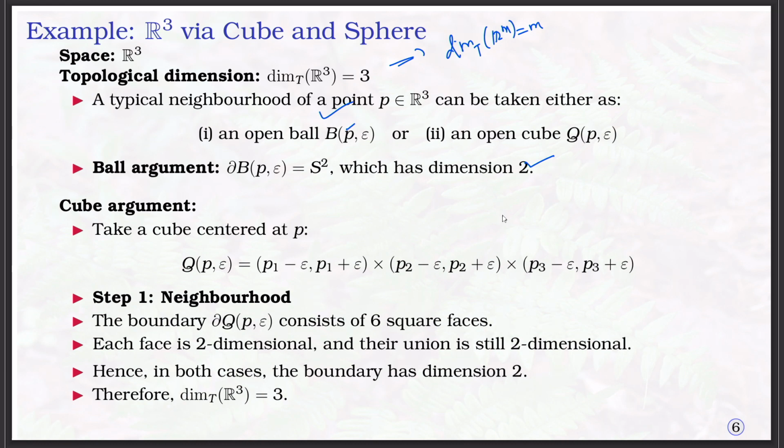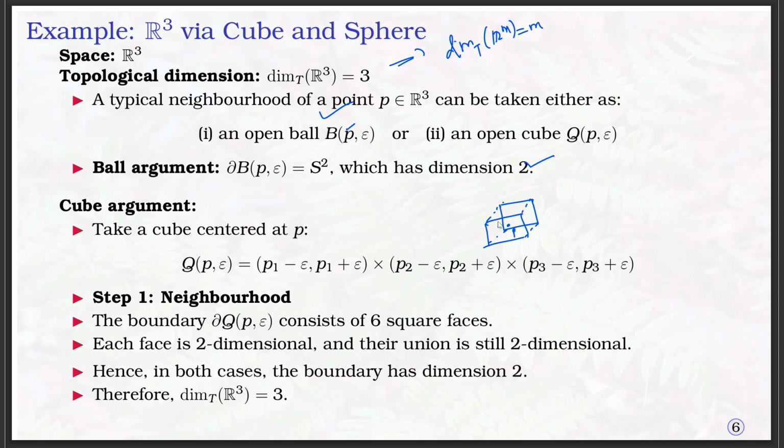If you take the point P here, then P1 minus epsilon, P1 plus epsilon, cross P2 minus epsilon, P2 plus epsilon, cross P3 minus epsilon, P3 plus epsilon, this forms the cube.